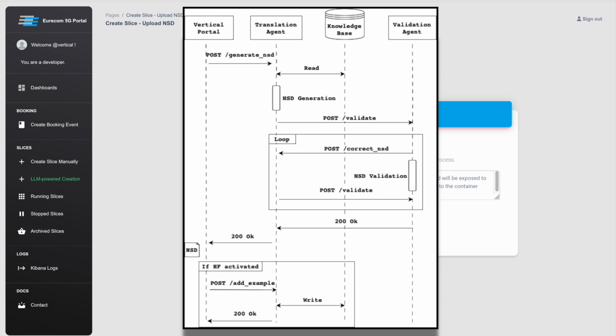If human feedback is activated, the vertical user can correct the NSD and store it in the knowledge base with the query. This will enhance its performance for future similar cases.